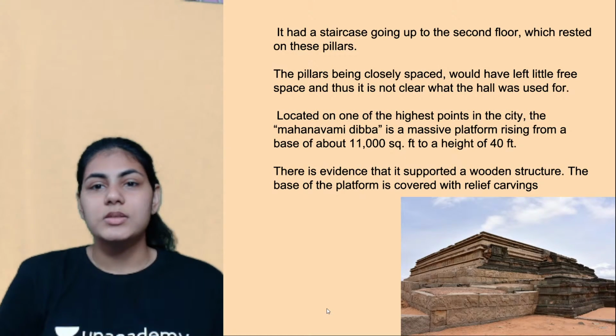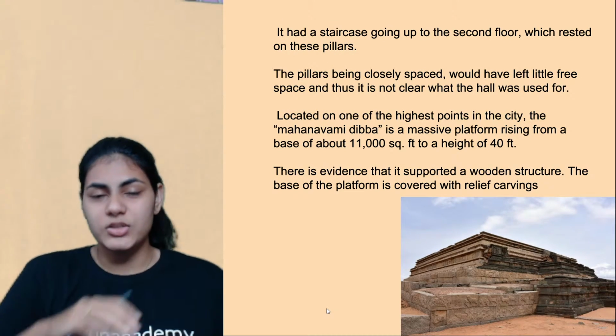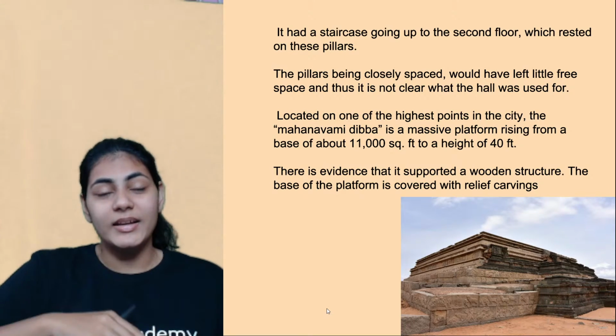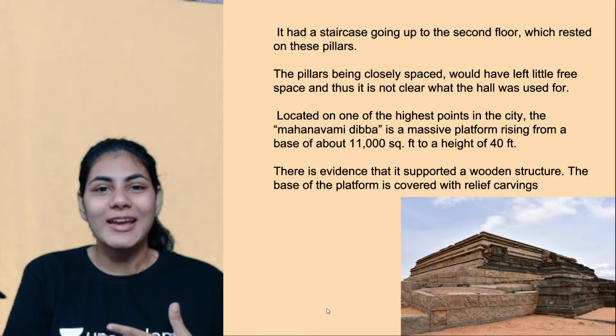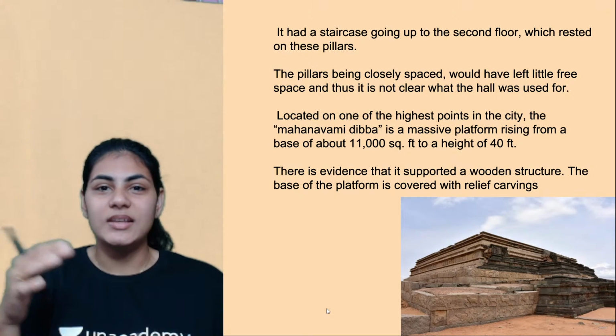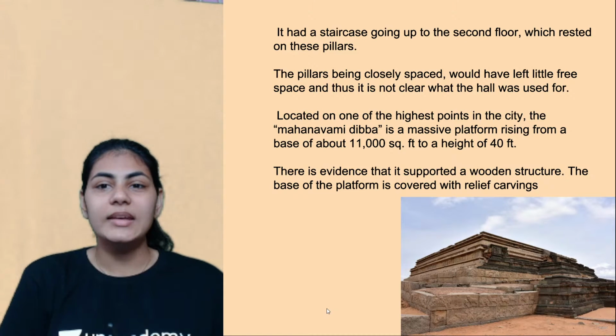Also, it's a two-story building, not just one floor, and obviously there's a staircase to go upstairs, and this staircase rested on these numerous pillars.